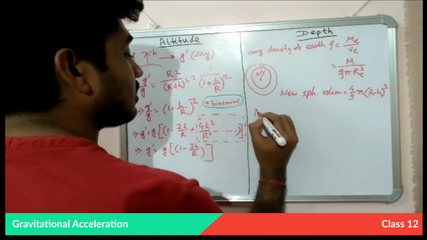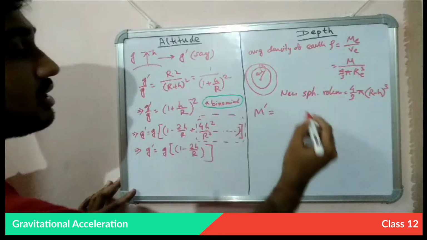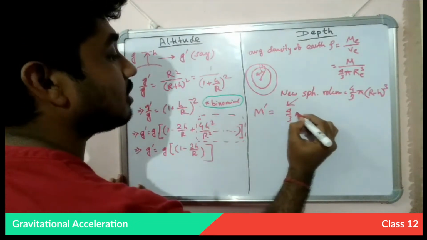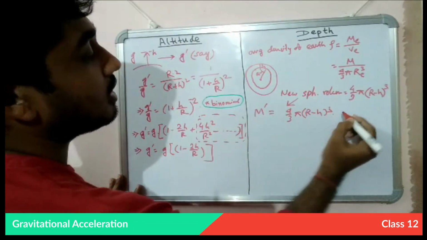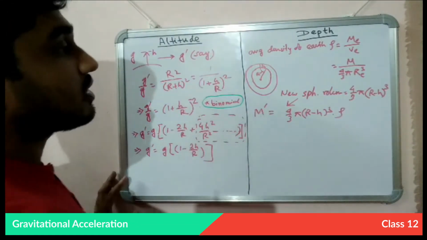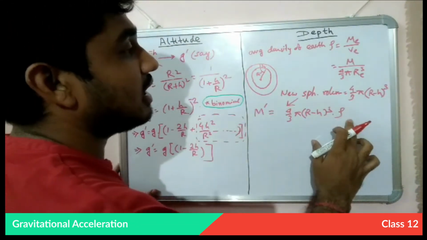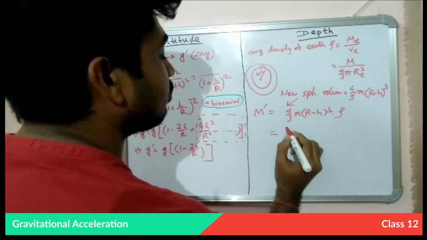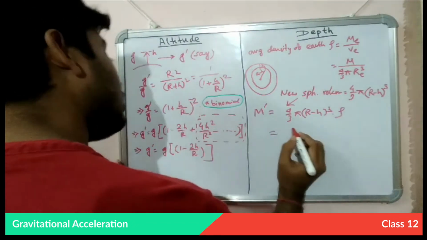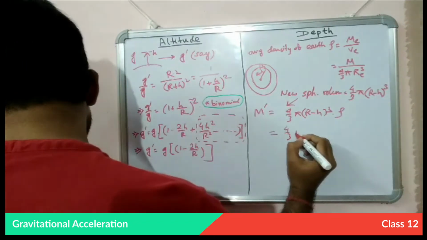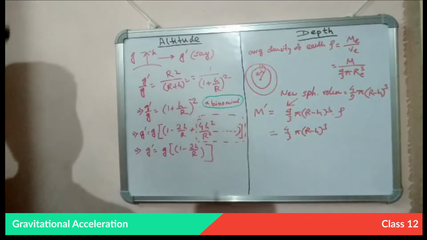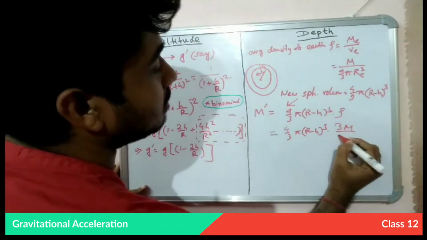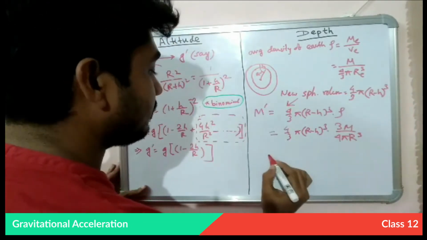And its mass will be M prime, that is the new sphere's mass. This will be 4 by 3 pi (R minus h) whole cube into the density. Density is constant, as this is part of the earth. So we will put this density term here, and put it yourself and calculate it in your copy. It will become 4 by 3 (R minus h) whole cube, and this rho will become 3M by 4 pi R cube, right?